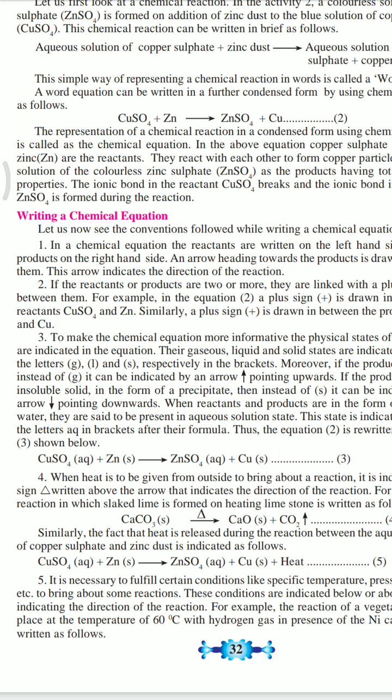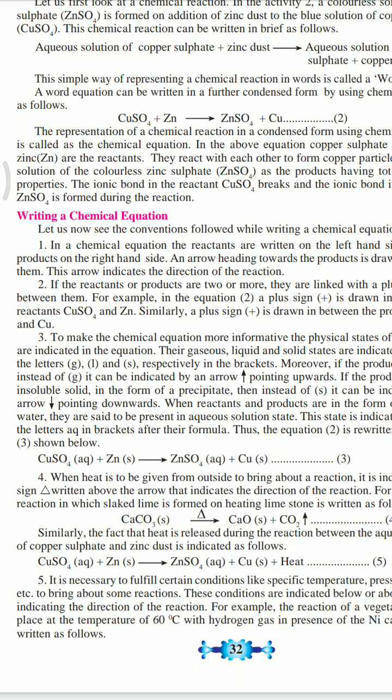Similarly, heat is released during the chemical reaction between an aqueous solution of copper sulfate and zinc dust. So we have ZnSO4 plus Cu, and heat is released during the reaction.